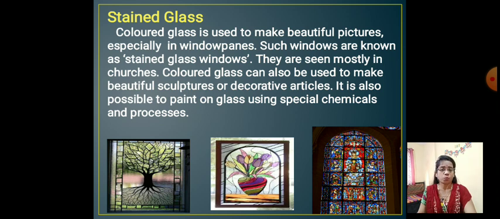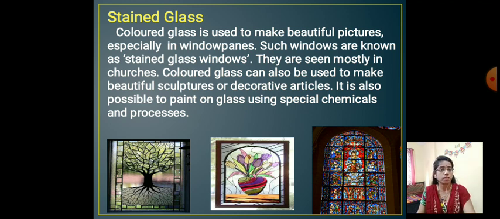Colored glass is used to make beautiful pictures. Especially we use it for window panes. Such window panes are known as stained glass. Many times we can see this stained glass. Colored glass is also used to make a beautiful sculpture. The art of making sculpture means what? The art of making various types of sculpture by carving stone, wood or metal. Glass also can be turned into a beautiful sculpture and decorative article.